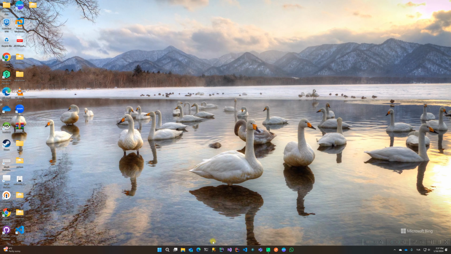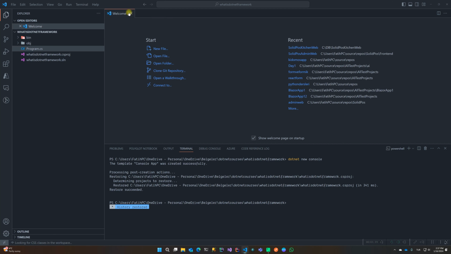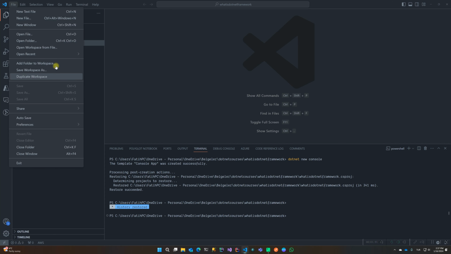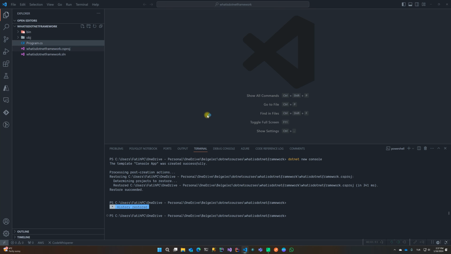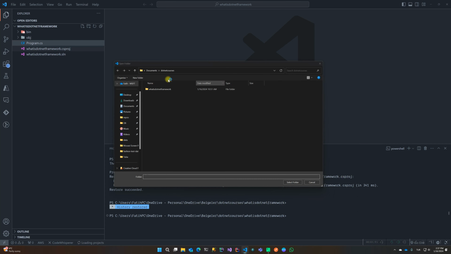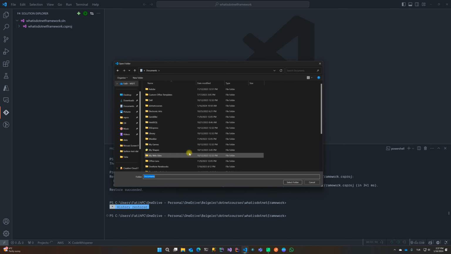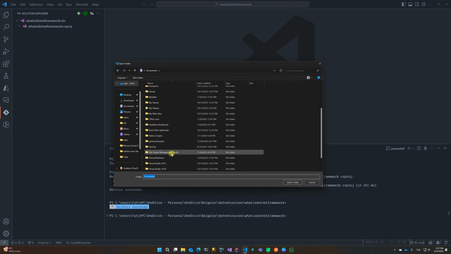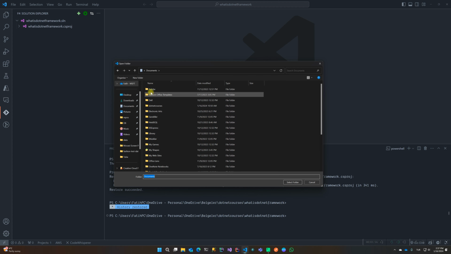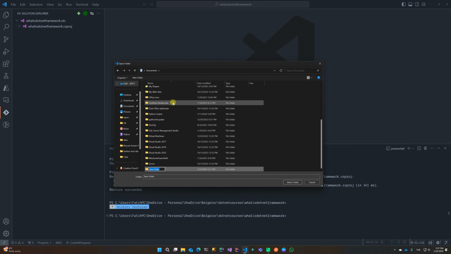Okay, after that I open Visual Studio Code, and File, Open Folder. I will initialize that, maybe in the documents directory. In the documents directory, new folder, .NET course.